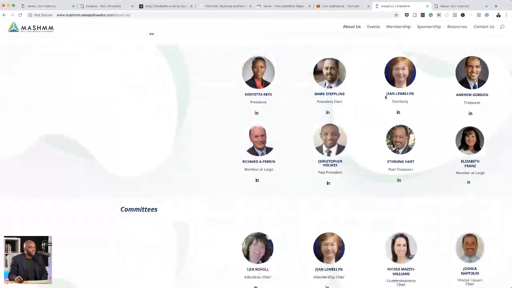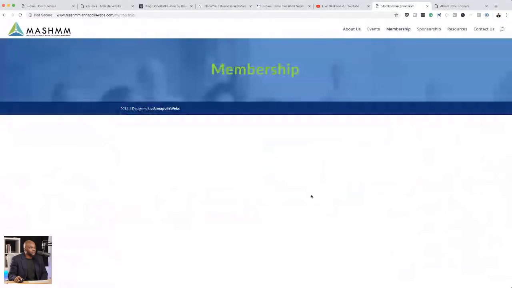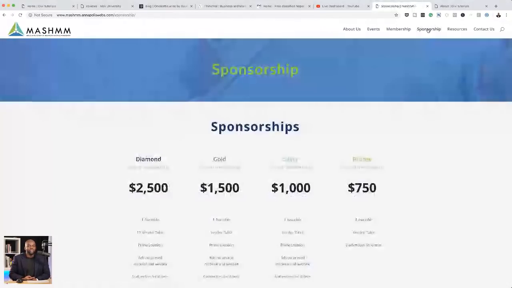Okay. Let's take a look at the membership page. So there's no information here. Now, one quick tip, if you do have pages on your website that don't have information, I would remove them from the navigation because that just makes your website come across as unprofessional. So just make sure that you remove those pages that don't have any content on them.